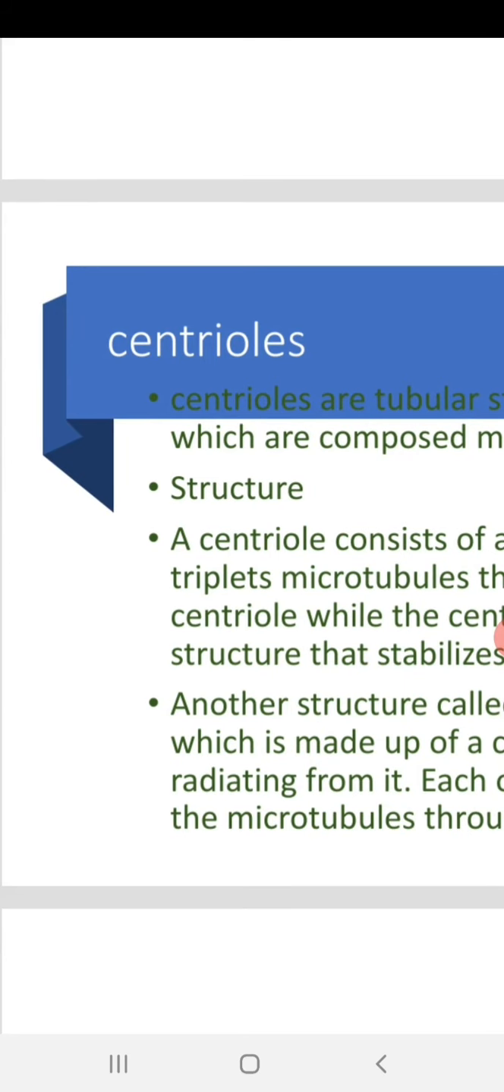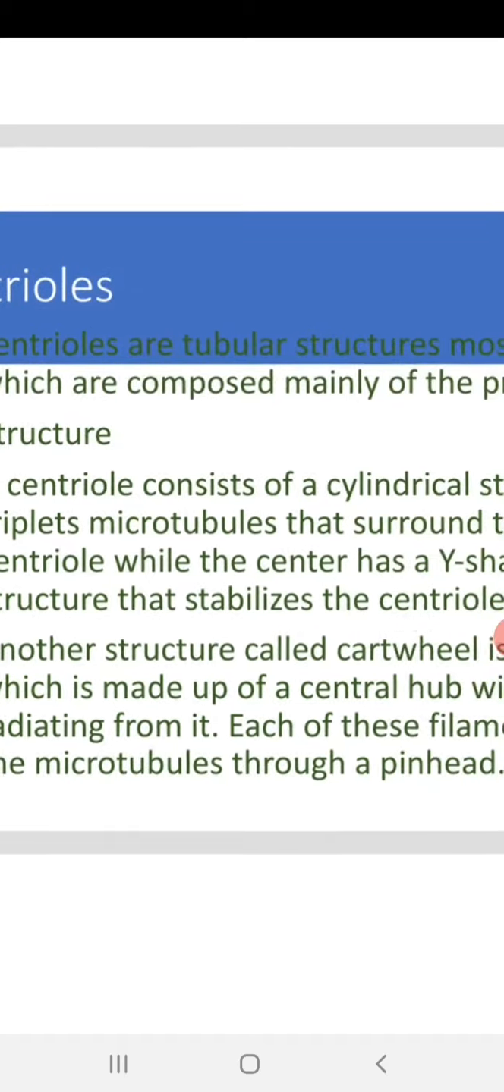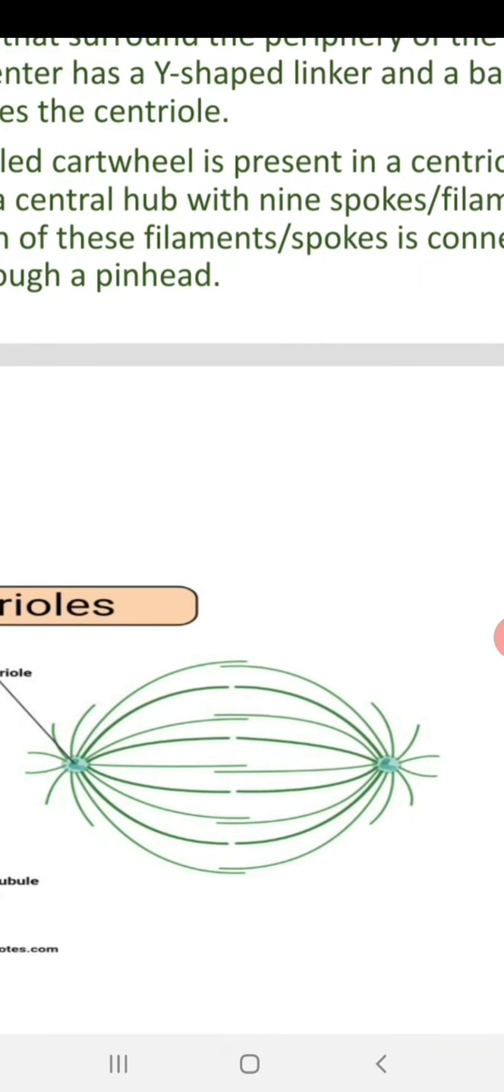Now one more cell organelle, called centrioles. That is a small structure; you can see the centriole in this diagram.